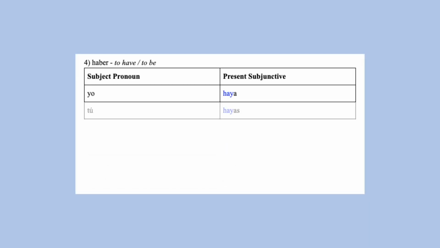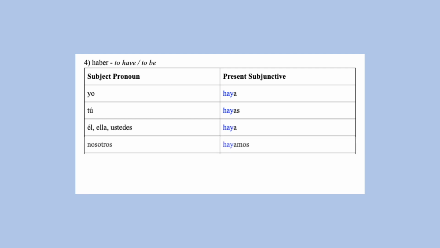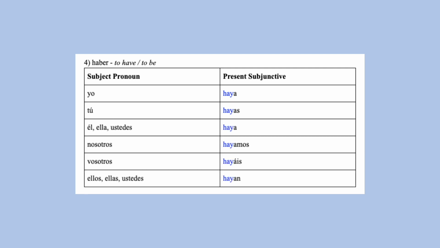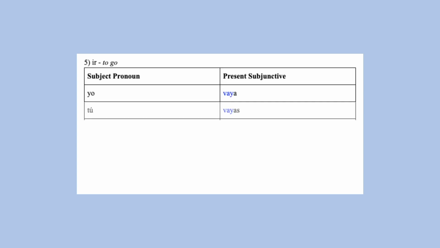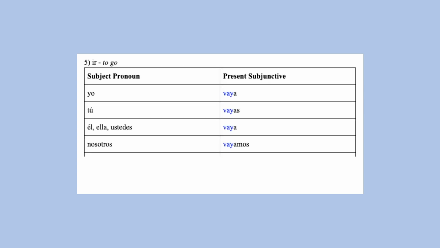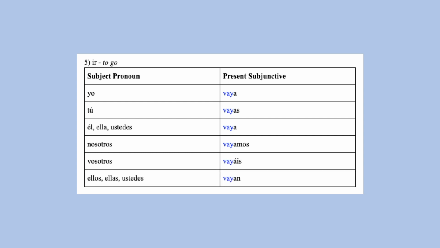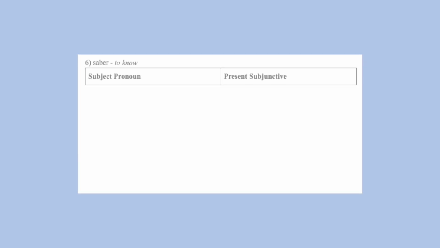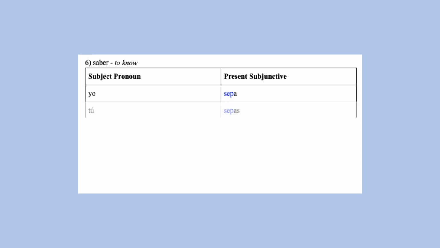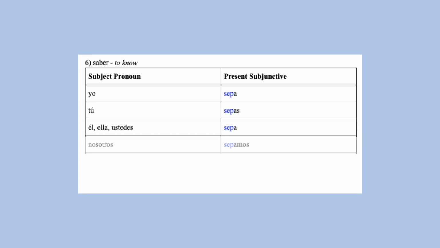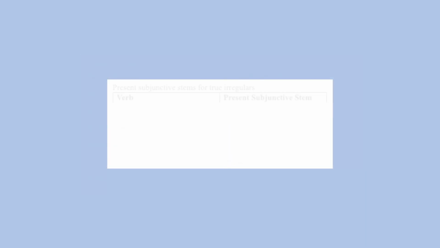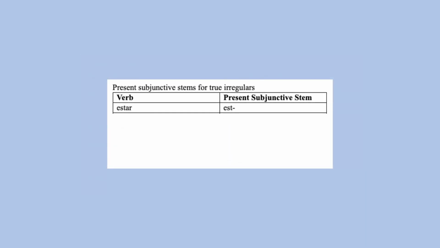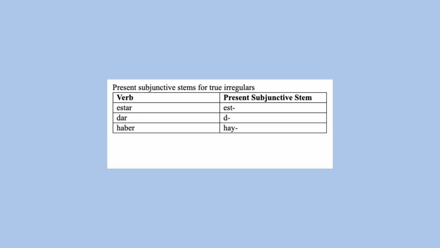Haya, hayas, haya, hayamos, hayáis, hayan. Ir. Vaya, vayas, vaya, vayamos, vayáis, vayan. Saber, sepa, sepas, sepa, sepamos, sepáis, sepan. These are the present subjunctive stems for those truly irregular verbs.